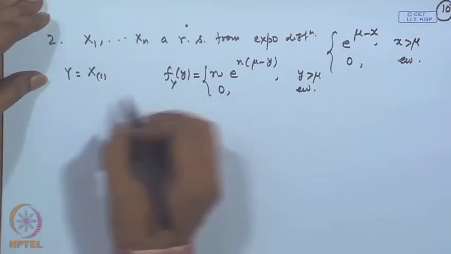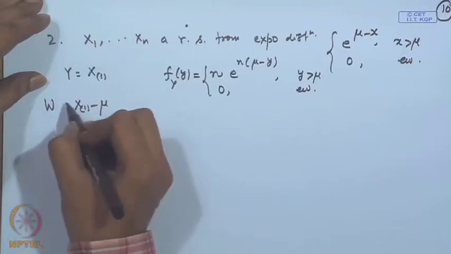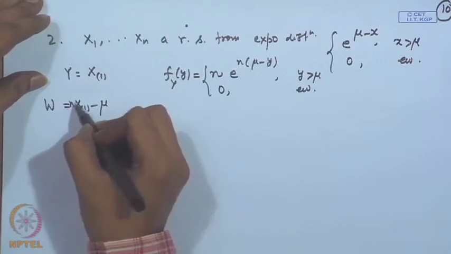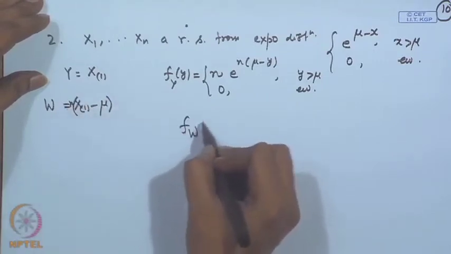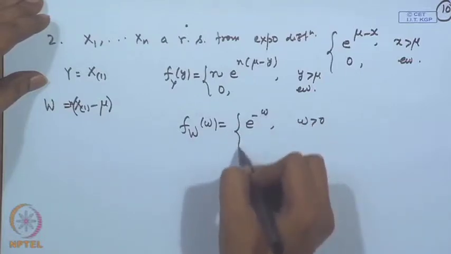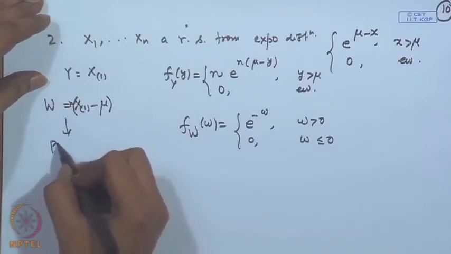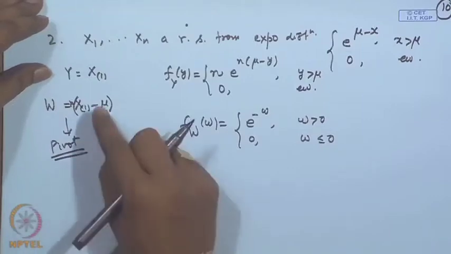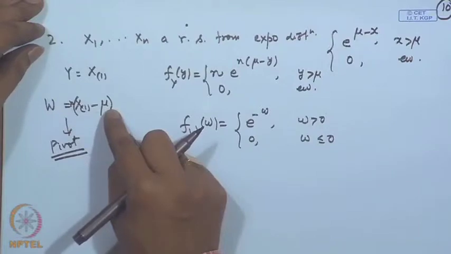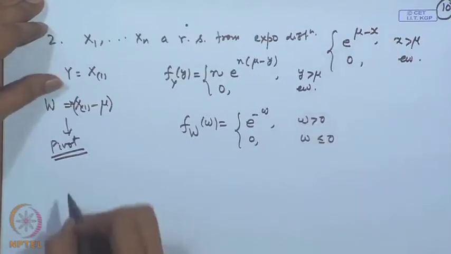So, in that case if I consider x 1 minus mu, or I can consider n times that, then what is the distribution of w? That is equal to e to the power minus w, that is simply the exponential distribution. So, this w is a pivot, and again the interesting point is that this involves a random variable and the parameter which is unknown parameter of the distribution.